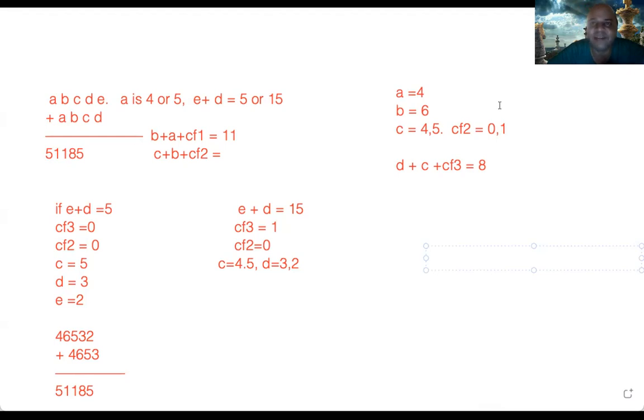The sum of 3 digits can never be more than 27, because the maximum value of 1 digit is 9. So 2 times 9 is 18, 3 times 9 is 27. And then when you add it like this, what are the carry forward possibilities? What is odd, what is even, when can it be odd, when can it be even? If you apply that one after the other systematically, you can solve.